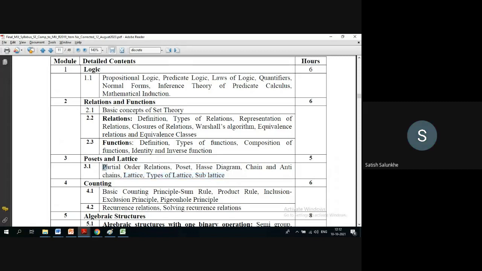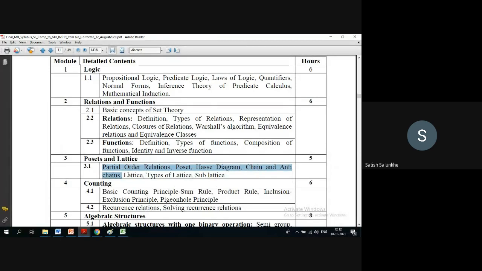So you will have IIT 1 up till this part from module number 3. Partial order relation we have completed. POSET we have completed. POSET is nothing but partial order relation on a set. Hasse diagram just now we have completed. Chain and anti-chain are with respect to the Hasse diagram only. That we will complete tomorrow itself.